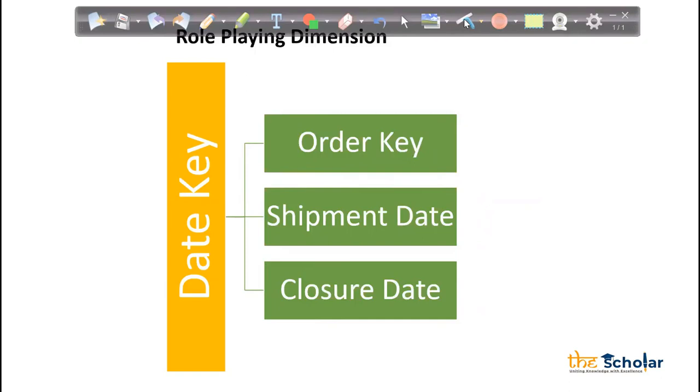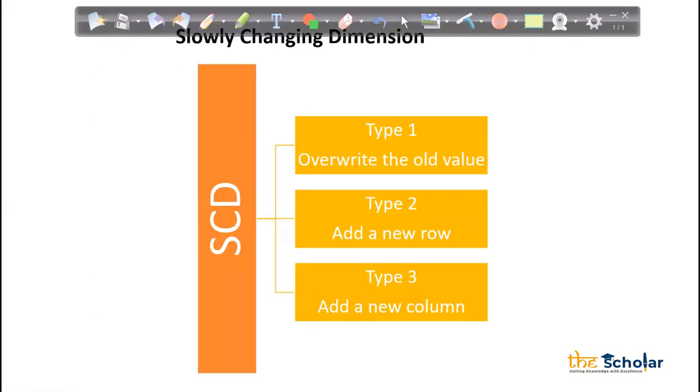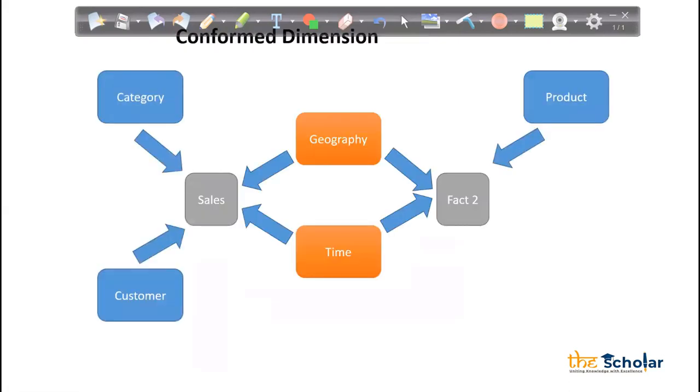Okay. So these are the different types of dimensions we have, which we normally use. But in interview, mostly they will ask about slowly changing dimension. All these dimensions are not very much relevant for us, but this slowly changing dimension is very, very important for us. Okay, because most of the dimensions we stored as a slowly changing dimension.